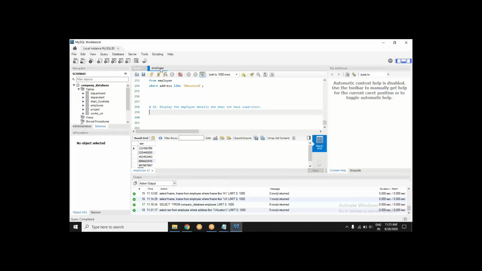Think about it. Is it possible for an employee not to have supervisor, not to have boss? An employee who doesn't have a boss, lucky one. Who's the one?